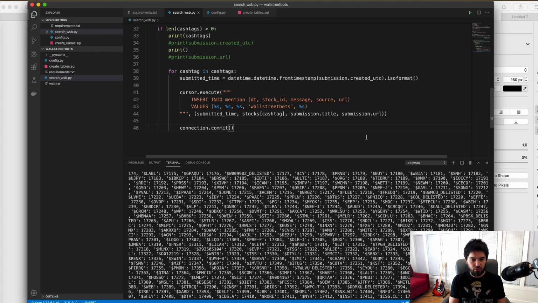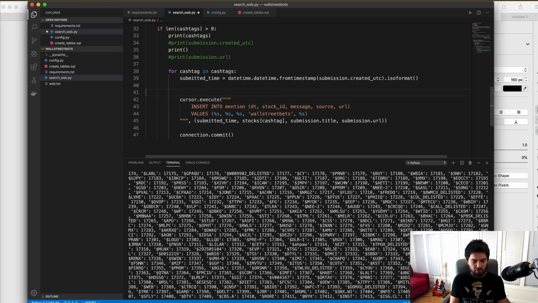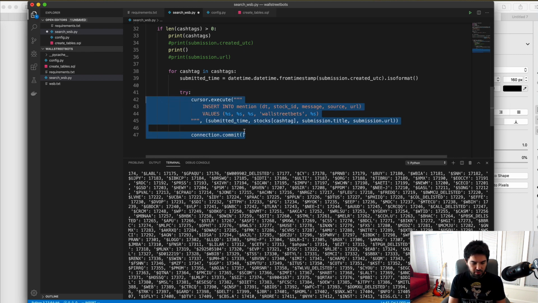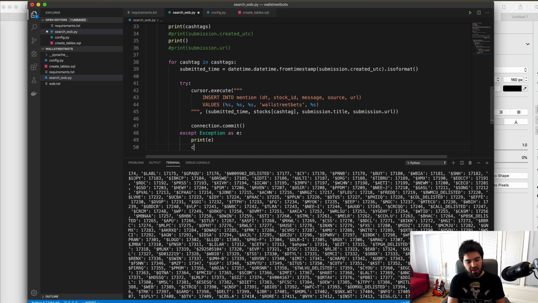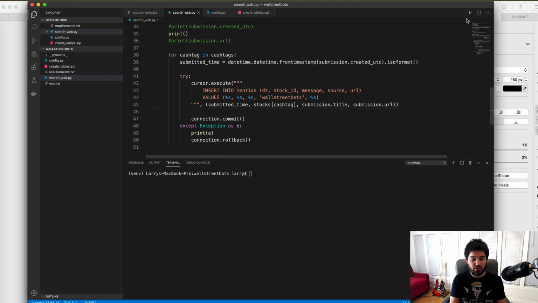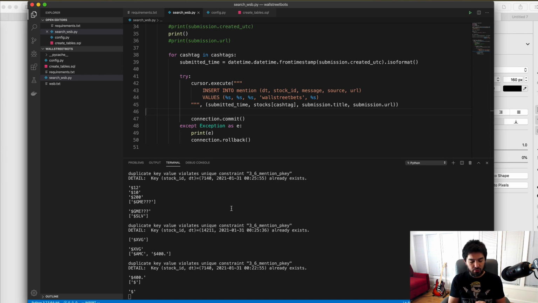And you're going to see what happens. And just to save some time, what will actually happen is there might be a duplicate timestamp, and we can wrap this in a try catch block or a try except. Okay, and so if something goes wrong with inserting this record, we can catch the error and do except Exception as e. Okay, and then we can just print what the exception is, and we'll just roll back our transaction. Okay, and so now I'll run this and see what it does, and let it run for a while.